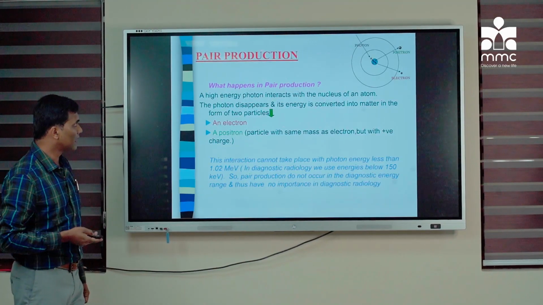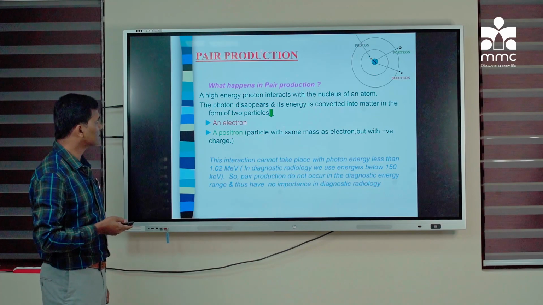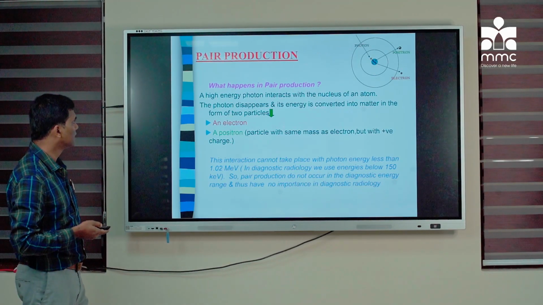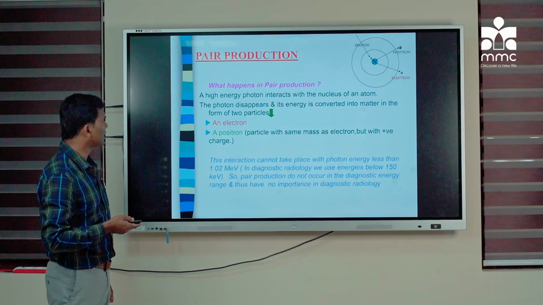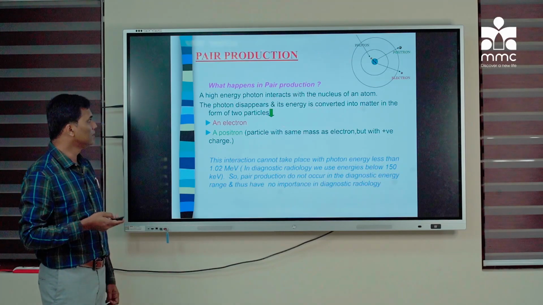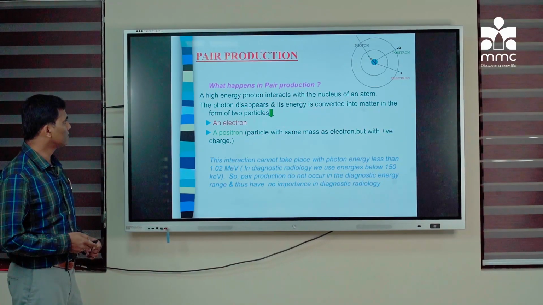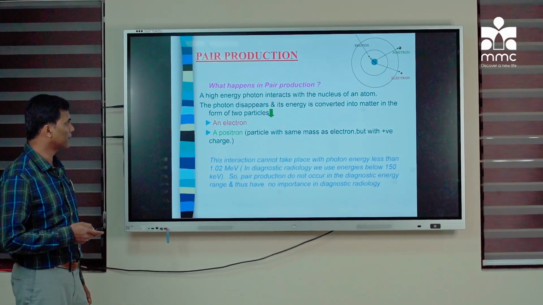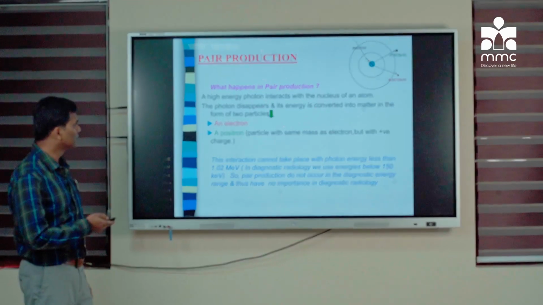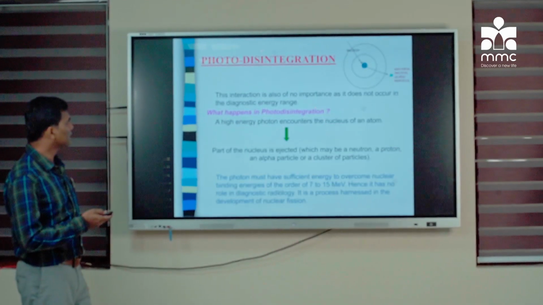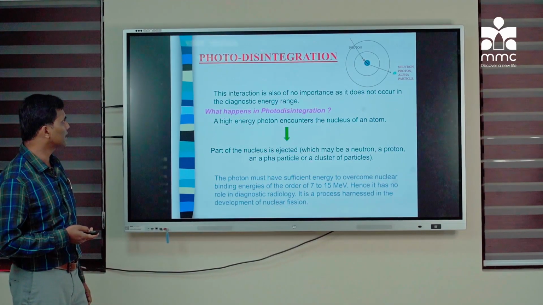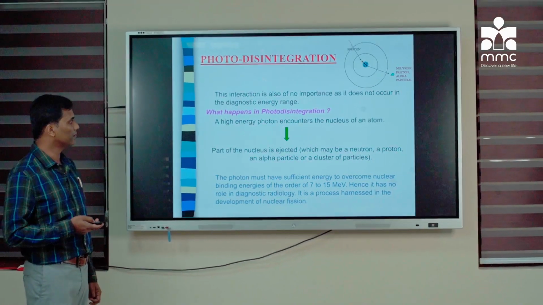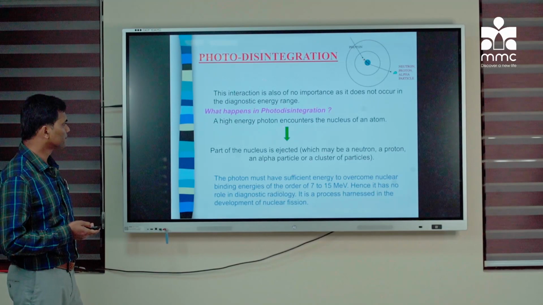The last two interactions are not very important because they need very high energy, which is not used in diagnostic radiology. So there is pair production. When a high energy photon interacts with the nucleus of an atom, the photon disappears and its energy is converted into matter in the form of two particles, that is electron and positron. I'm not going into detail. Then there is photo disintegration. This interaction is also not of importance in diagnostic radiology.